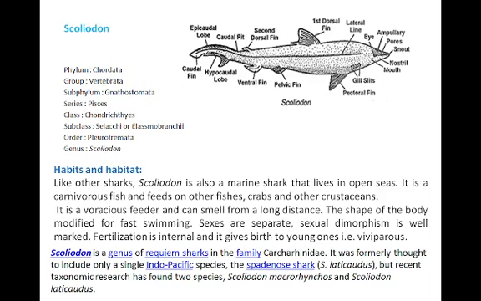Scoliodon is a genus of requiem sharks in the family Carcharhinidae. It was formerly thought to include only a single Indo-Pacific species, the spadenose shark, Scoliodon laticaudus, but recent taxonomic research has found two species, that is, Scoliodon macrorhynchos and Scoliodon laticaudus.